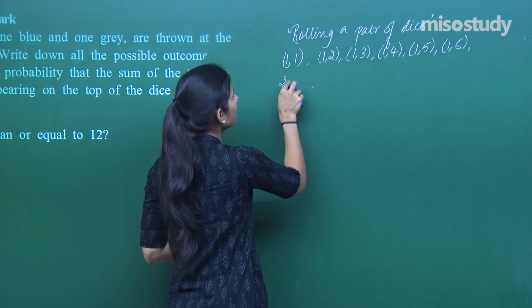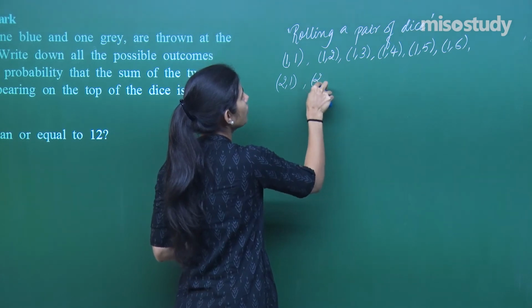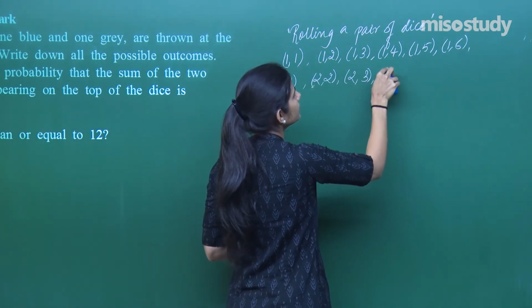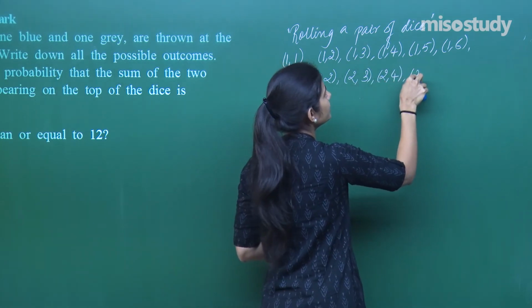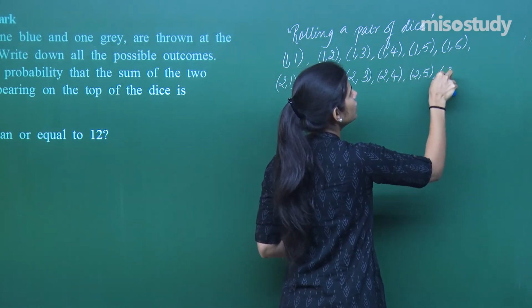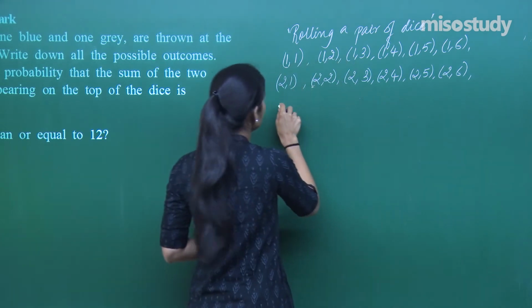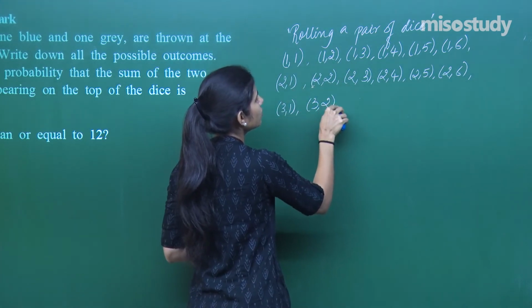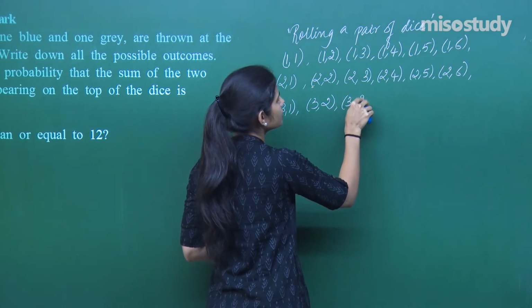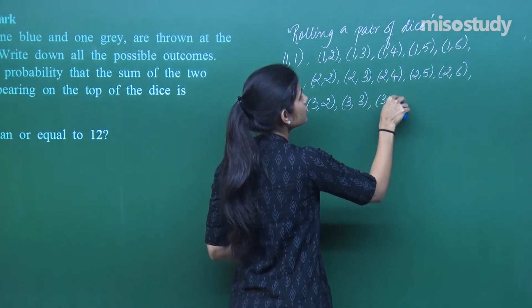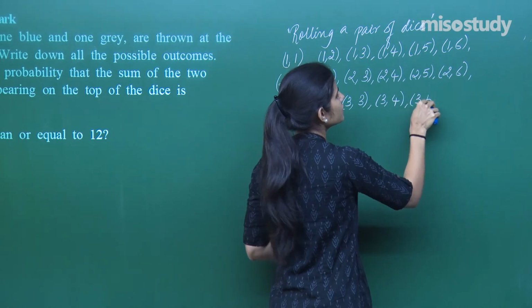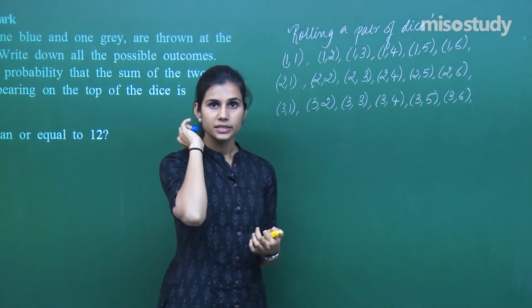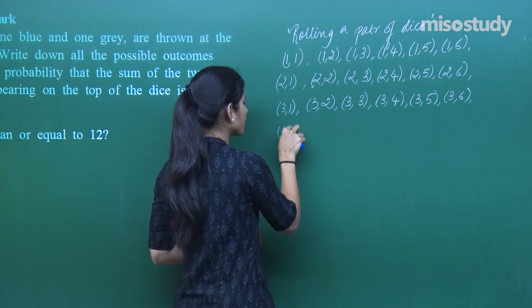Or you can have 2 on the first die, 1 on the second die, 2 on the first die, 2 on the second die, 2 on the first die, 3 on the second die, 2 on the first, 4 on the second, 2 on the first, 5 on the second, 2 on the first, 6 on the second. Or you can have 3 on the first, 1 on the second, 3 on the first, 2 on the second, 3 on the first, 3 on the second, 3 on the first, 4 on the second, 3 on the first, 5 on the second, 3 on the first, 6 on the second. Is it clear?